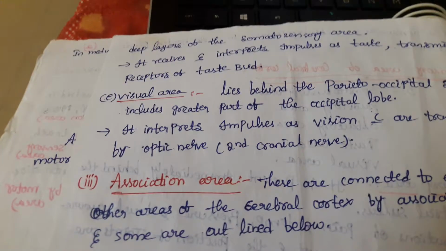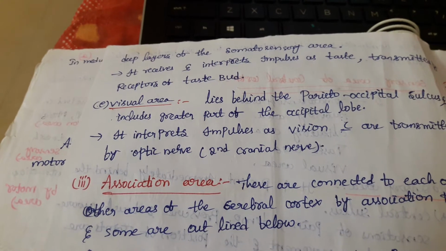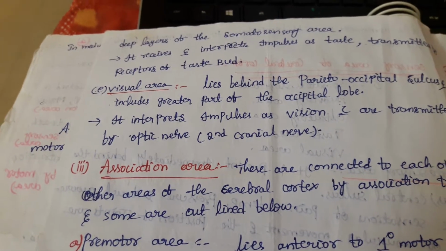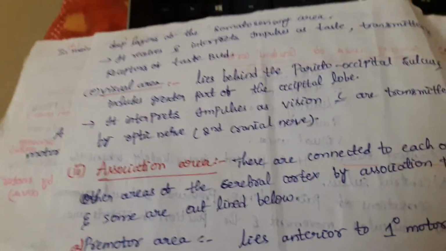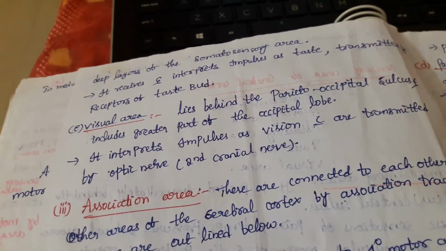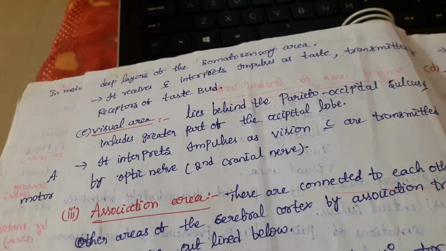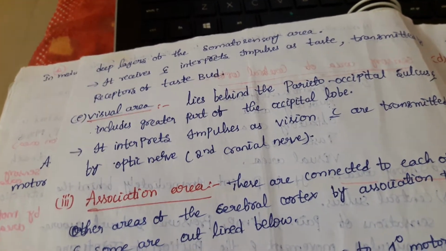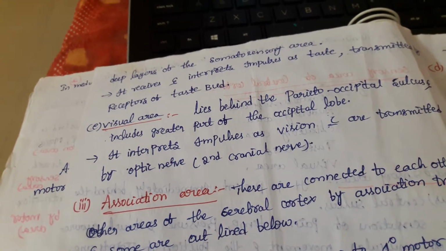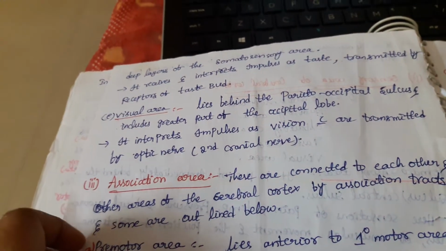Just above the lateral sulcus means it is present somewhat towards the parietal lobe. Here it receives and interprets impulses as taste, transmitted by the receptors of the taste buds. How can we recognize taste? When some substance is placed on the tongue, the taste buds are activated and the sensation is sent to the taste area, which recognizes it. Then impulses are sent towards the tongue.